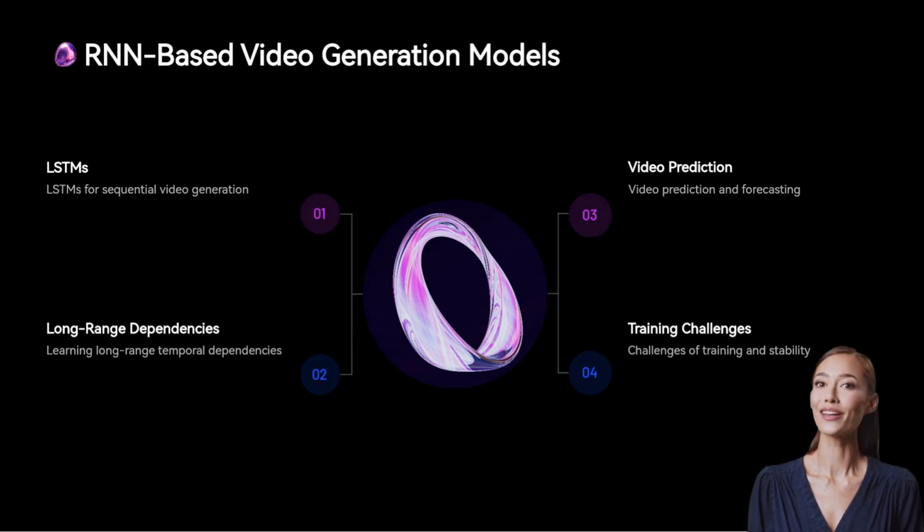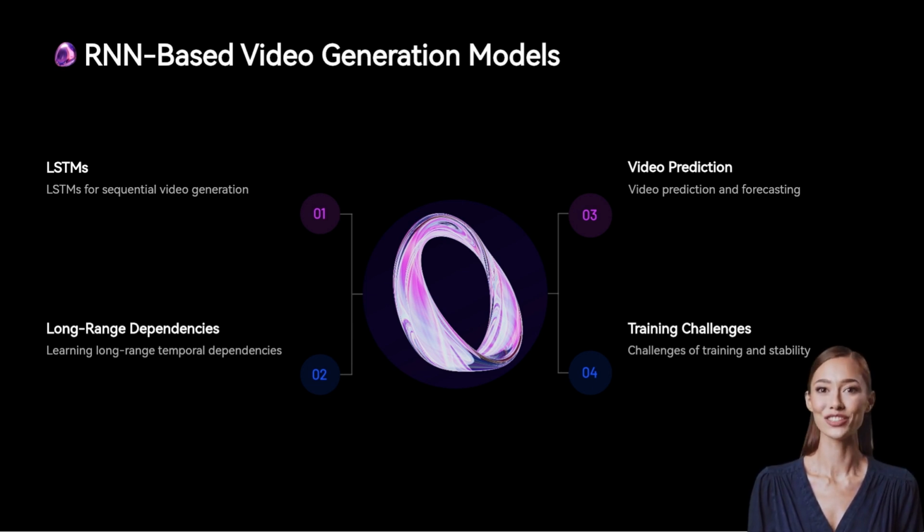Recurrent neural networks, RNNs, have played a pivotal role in video generation, especially when it comes to handling sequences of frames over time. Long short-term memory, LSTM networks, a type of RNN, are particularly well suited to this task. LSTMs are designed to remember information from previous frames and use that knowledge to generate the next frames in a video sequence. This ability to handle long-range dependencies allows LSTMs to generate smooth, consistent video content, even in more complex scenarios where multiple variables change over time.